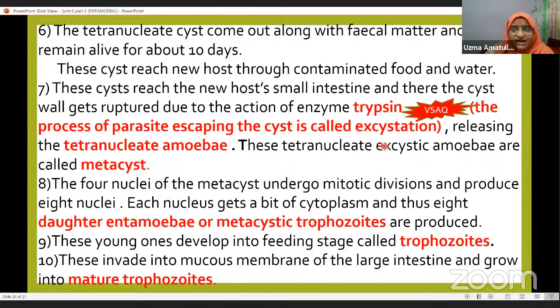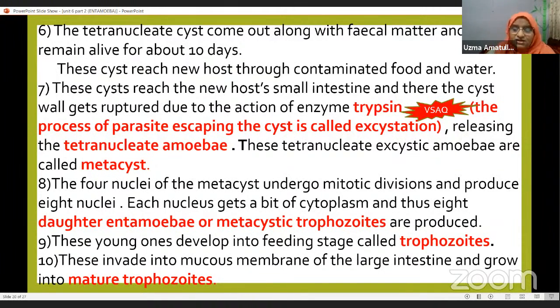Now these tetranucleate excystic amoebae are called metacysts. The 4 nuclei of the metacyst undergo mitotic divisions and produce 8 nuclei. Each nucleus gets a bit of cytoplasm, and thus 8 daughter entamoebae or metacystic trophozoites are produced. These young ones develop into the feeding stage called trophozoite again. Now these invade the mucous membrane of the large intestine, invade meaning enter, and grow into mature trophozoites. So this is the life cycle.